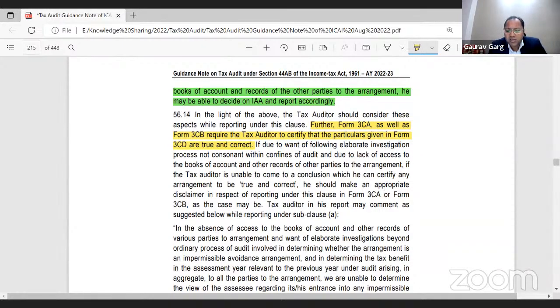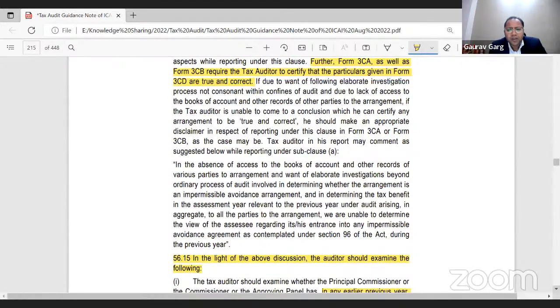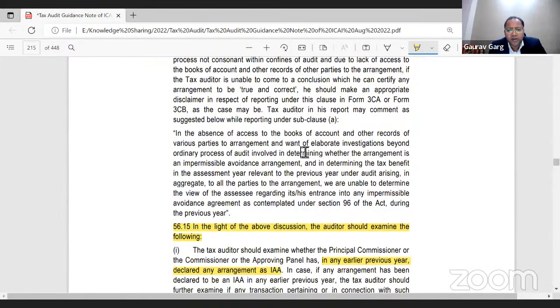So this I have highlighted earlier. Now let me take you to the disclaimer which the Institute wants us to give if we are not able to comment. So he should make an appropriate disclaimer in respect of reporting under the clause in Form 3CA or Form 3CB, as the case may be. The tax auditor in his report may comment as suggested below.